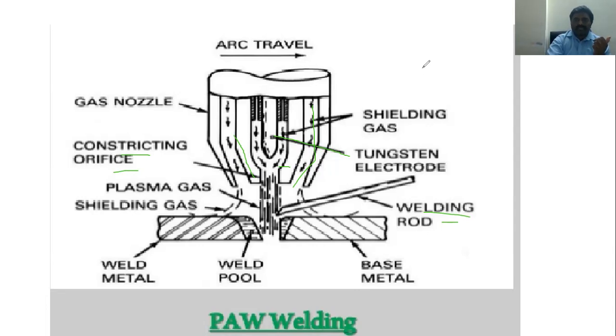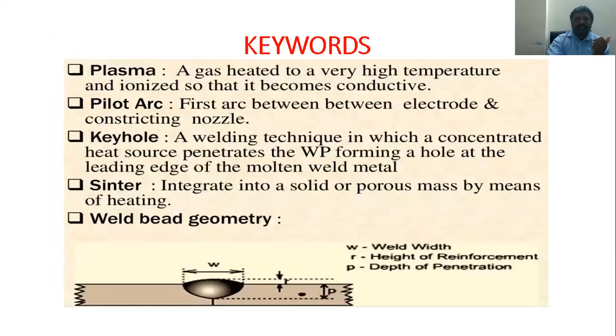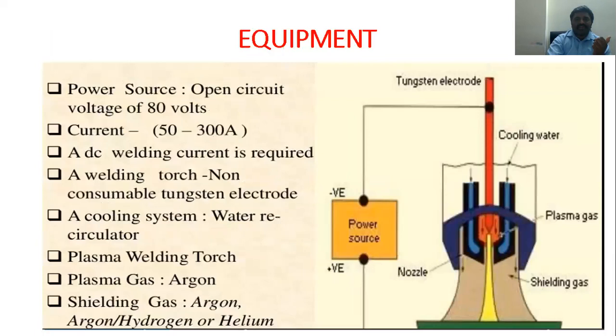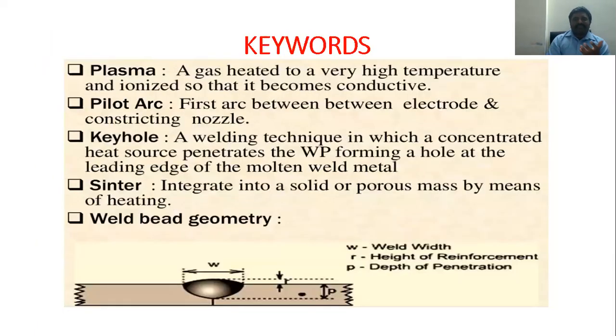Now coming to our next slide. Here we are covering the keywords: plasma, pilot arc, keyhole, sintering, and weld bead geometry. Plasma, we know, is at a very high temperature. We maintain a temperature of 25,000 to 30,000 to ionize the gas. That is what we call plasma.